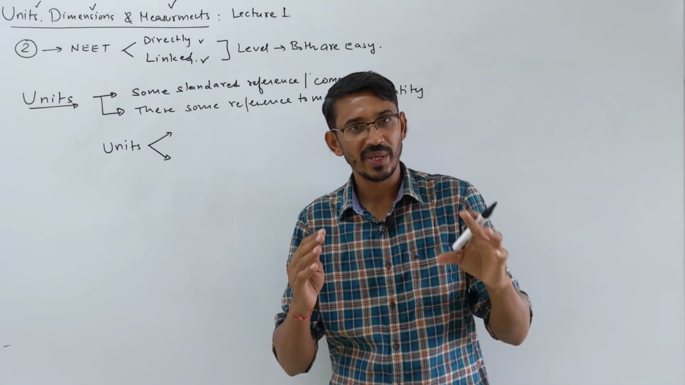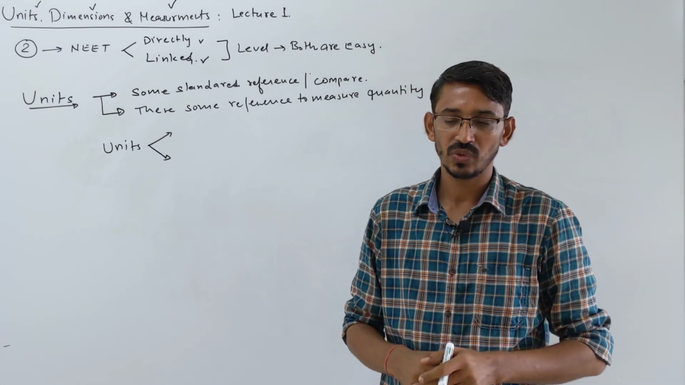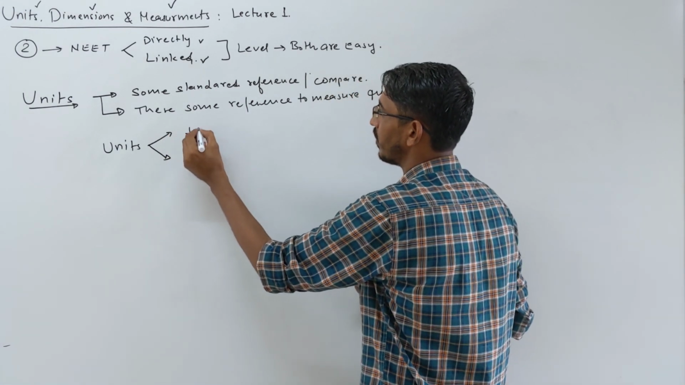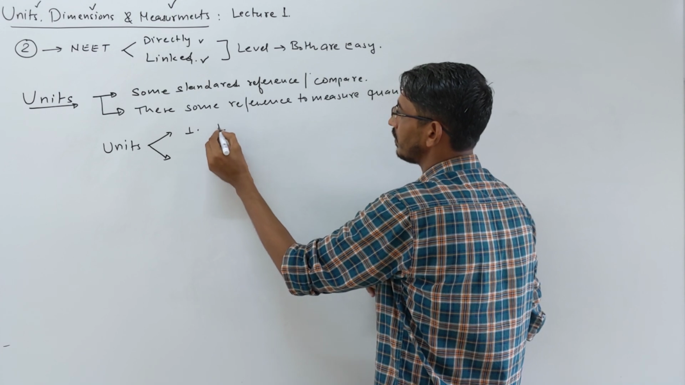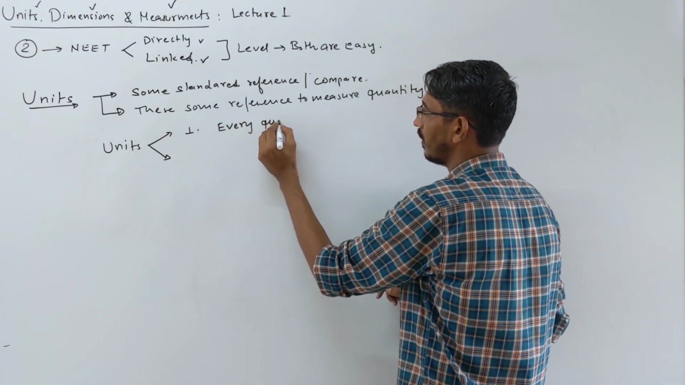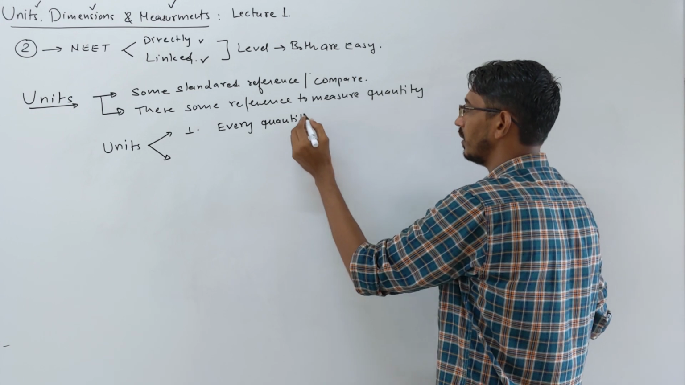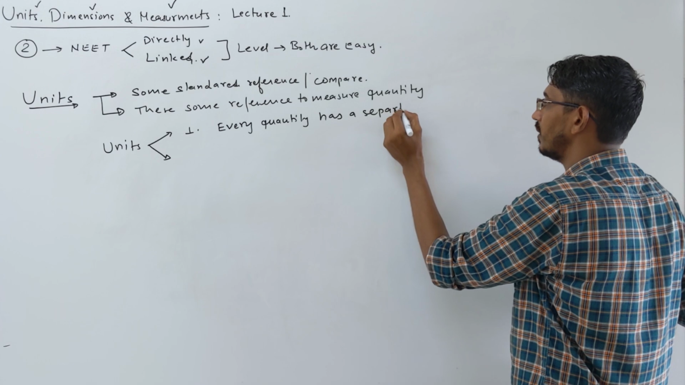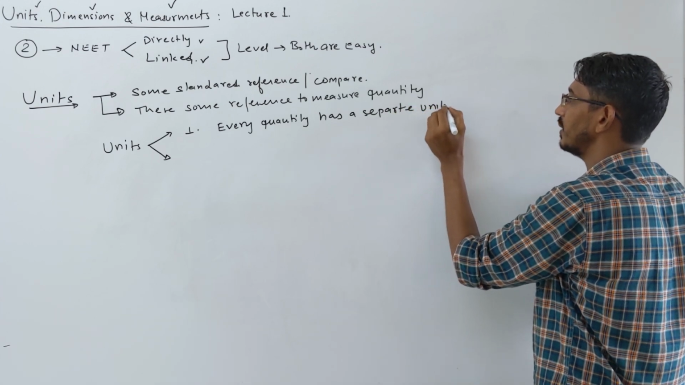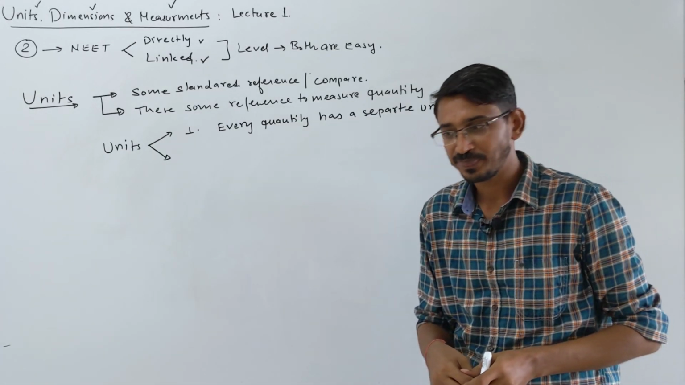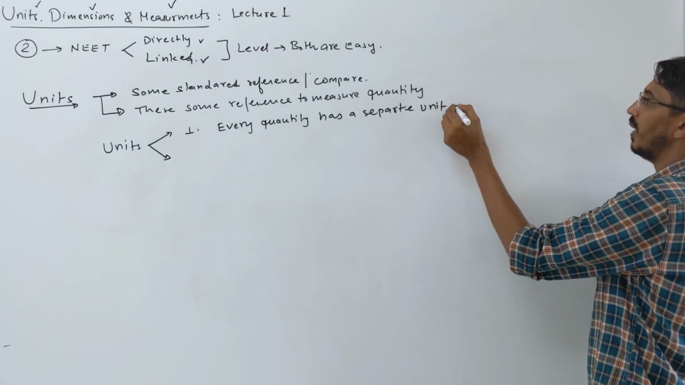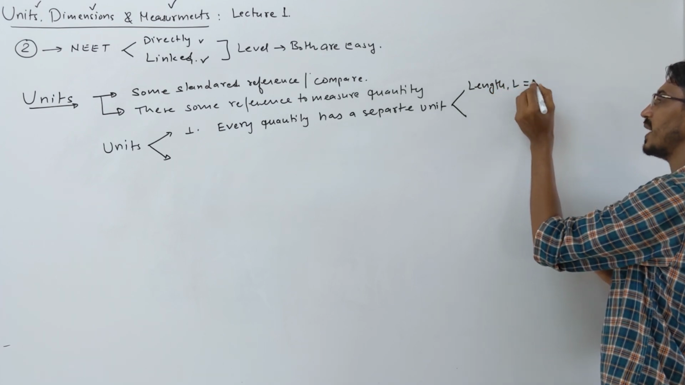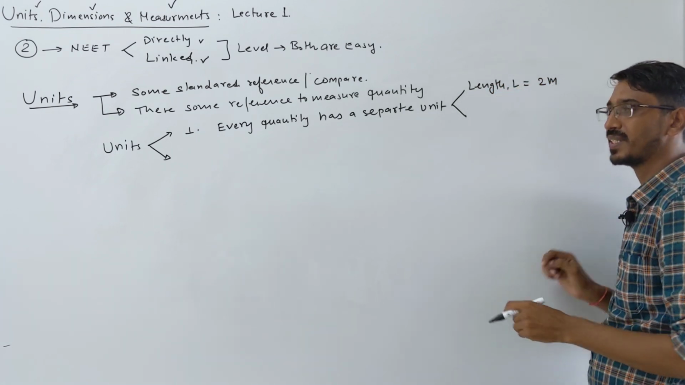For every quantity we measure we have a separate unit, so one quantity cannot have 2 types of units. Let me talk about the first point: every quantity has a separate unit. What's the meaning of this? Let me explain. Suppose I say I want to measure the length of this board. You will say it is about 2 meters, or 200 centimeters, something like that.